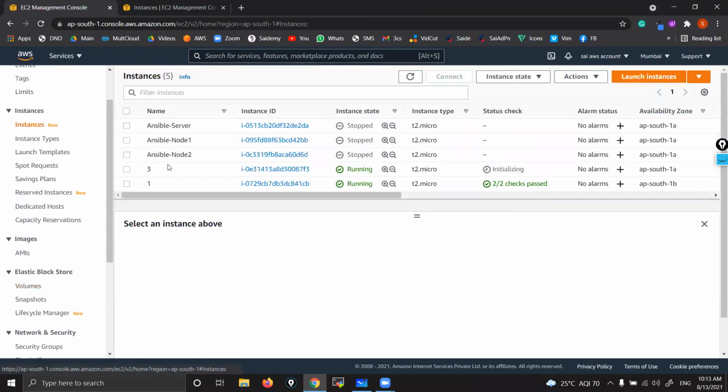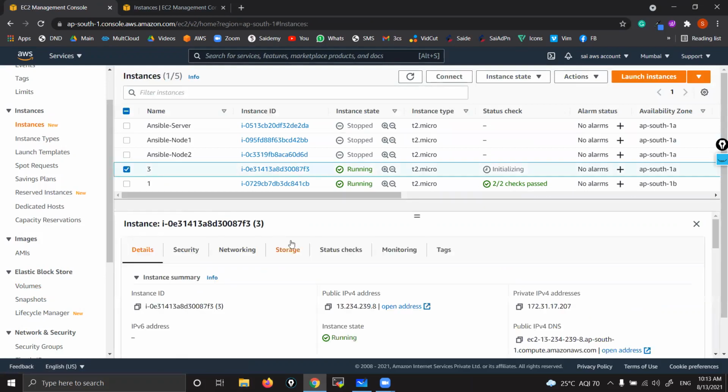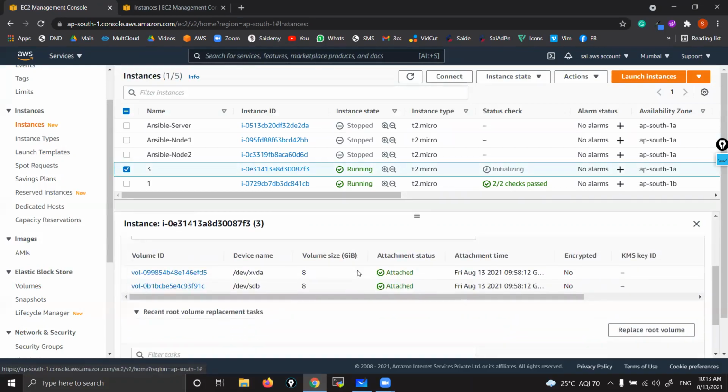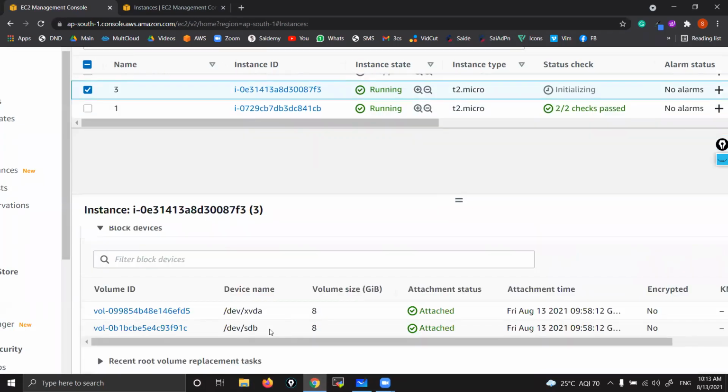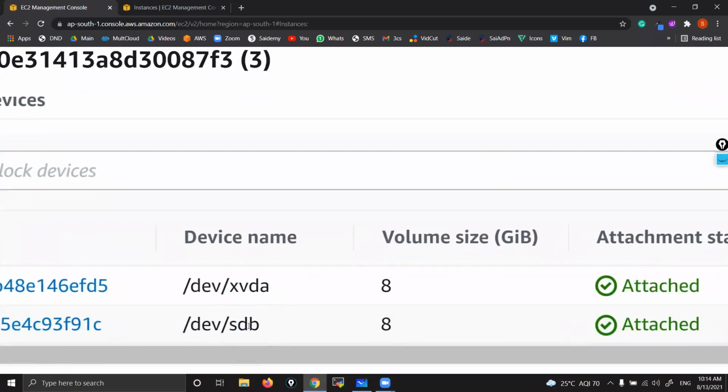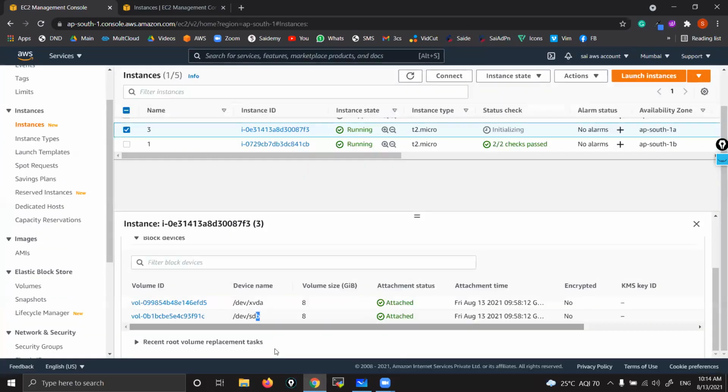There is a way. You select your instance, go to storage. If you scroll down, generally you see the root drive will take xvda. That's a Linux convention, remember that. But for other drives, sdb is right. Then if you attach one more drive, that would be sdc, then sde, sdf, like that. So the first one is going to be your D drive, that means b. Next c, next d. Here this is D. Then E, F, like that. Got it? Thank you. That is all.